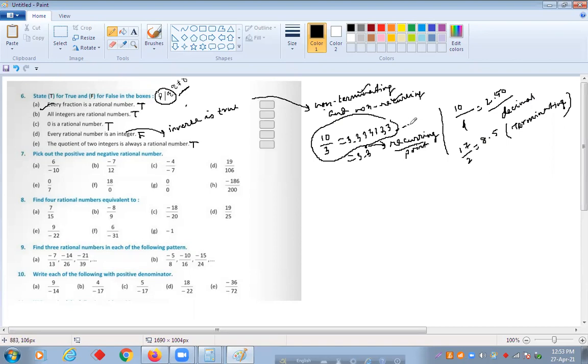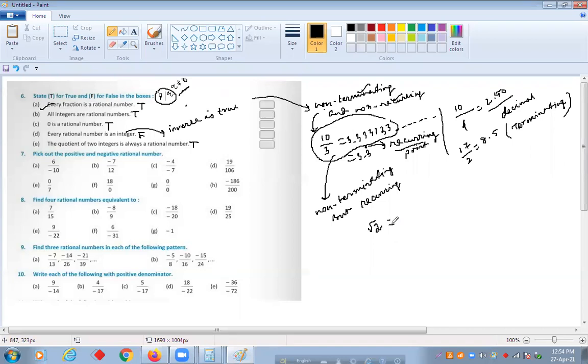With 10 by 3, it is never terminating, the 3s keep coming. This is called non-terminating, but it is recurring. Non-terminating means it is not going to end, but recurring. Now I'll give you an example of root 2.